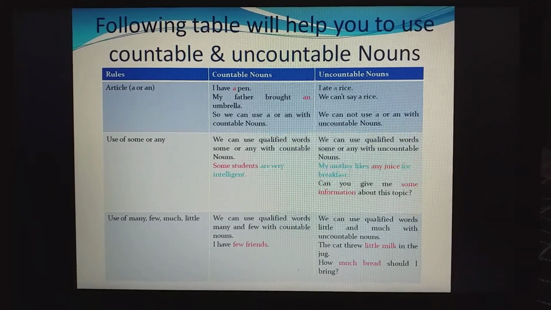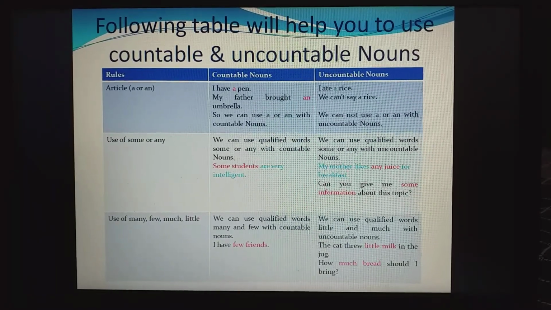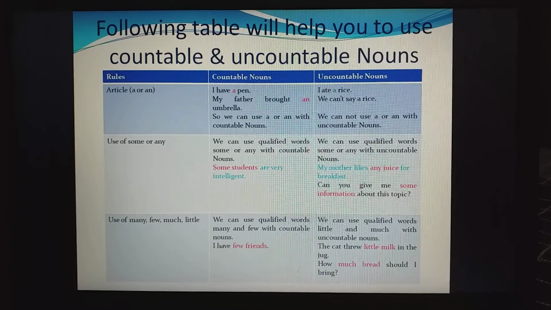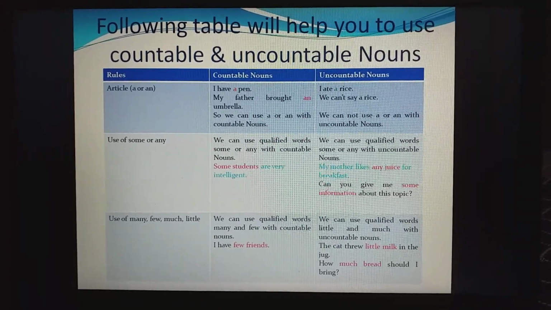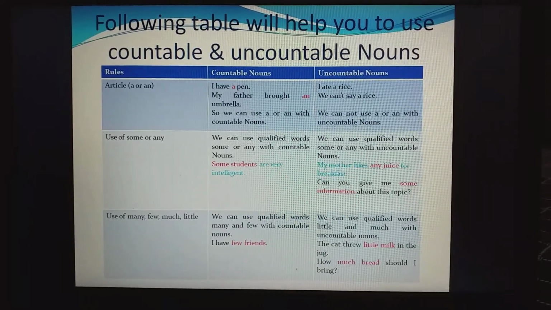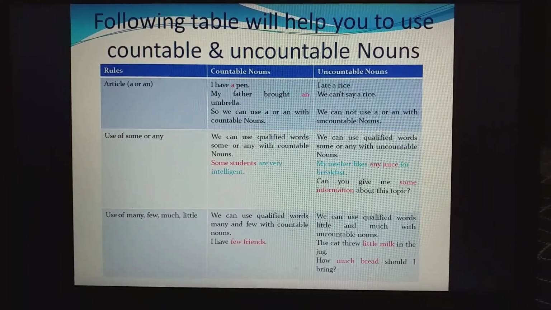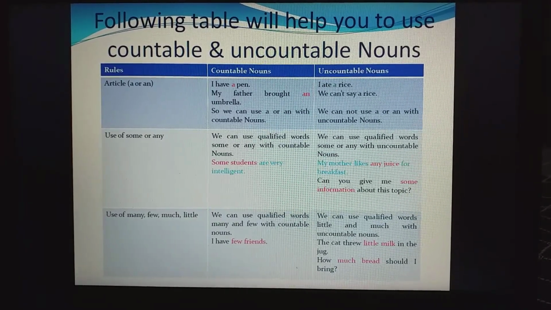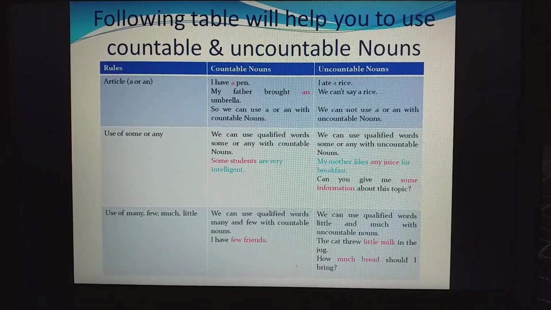Next is I ate a rice. Now, can you count rice? We discussed earlier. No, we can't count rice. That's why it's wrong to say a rice. Clear? Next is some or any. So, how can we use some or any?